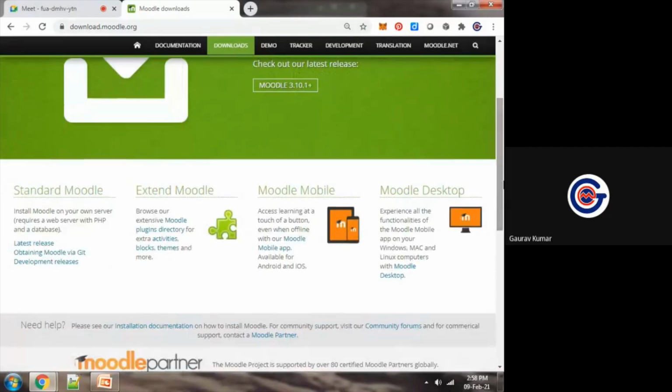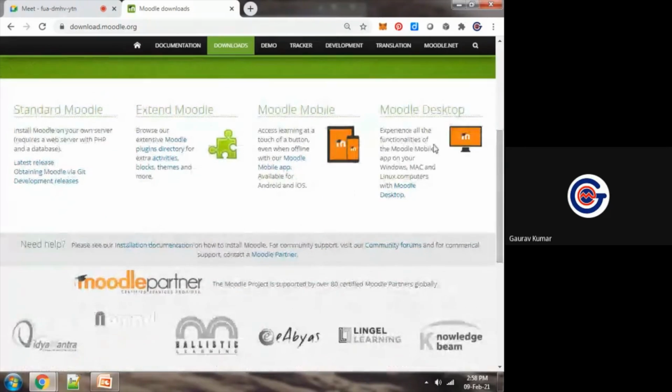You can see Moodle Mobile for Android, iOS. Its desktop version is also available. So desktop version, web-based platform, and along with that we get its mobile app for free, without paying anything, without any paid subscription, and it is fully customizable.